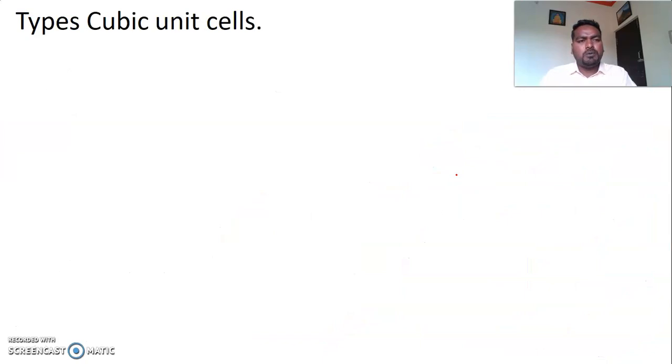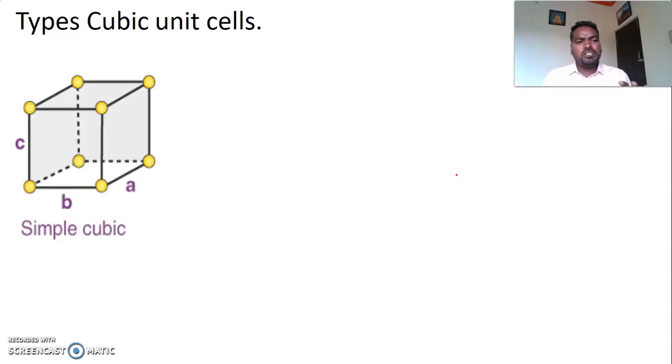Based on the position of a lattice point in a crystal, we are going to classify crystals into four different types. So you must know the different positions of the lattice points, or atoms, molecules, ions, in a unit cell. Let us consider a cubic unit cell. There are different types of unit cells that we will discuss in the coming classes.